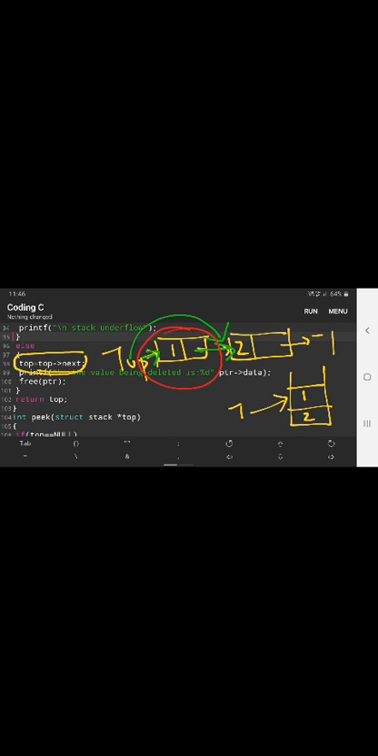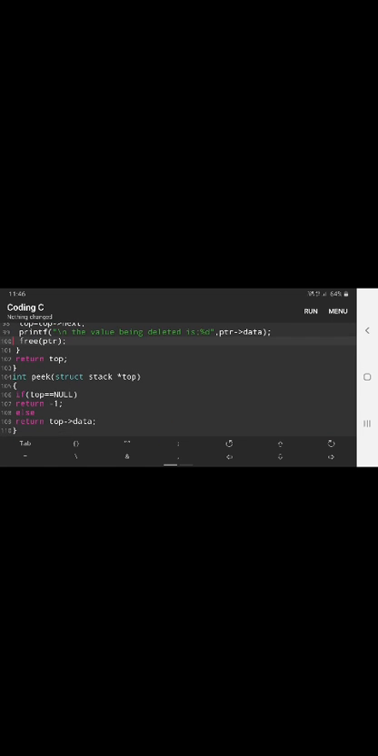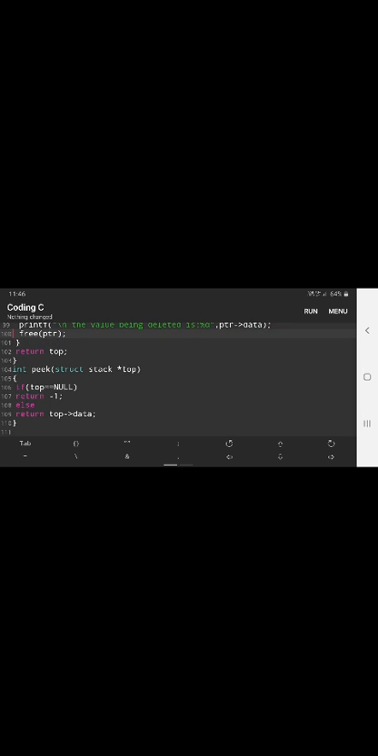In the case of an array, top is equal to top minus 1, and it will point here. And this is in the case of a linked list. Then the value being deleted is ptr of data, and free ptr. The last one is peek. If top is equal to null, return minus 1, else return top of data. So these are the function definitions, and the program is over.